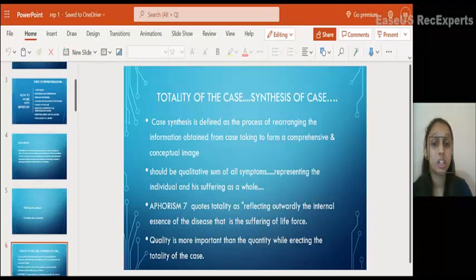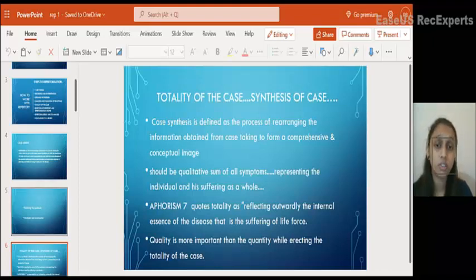Quality is more important. The qualitative sum should represent the individual and his suffering as a whole. Aphorism 7 explains very well about totality of the case. It's nothing but the outwardly reflected internal essence of the disease. So the disease that is expressed outwardly through symptoms is collected together and shown as totality.